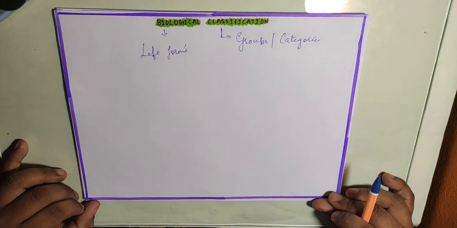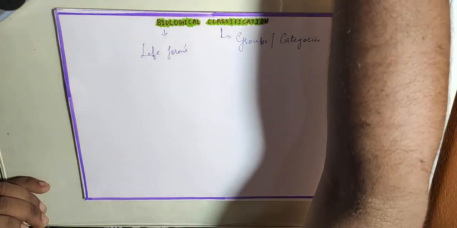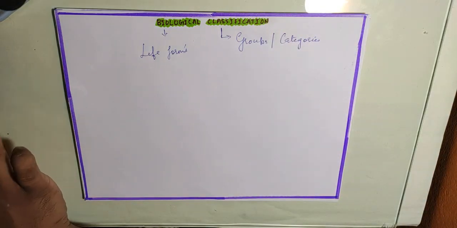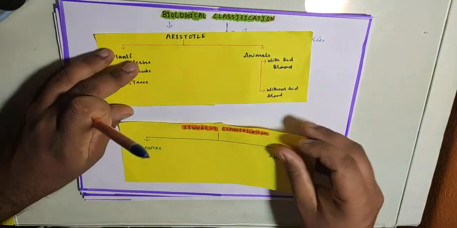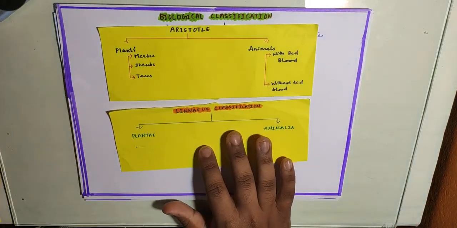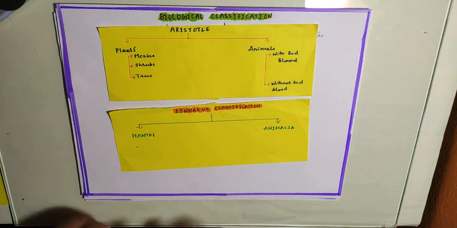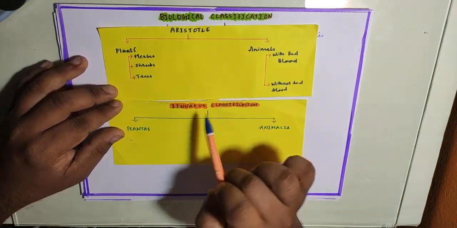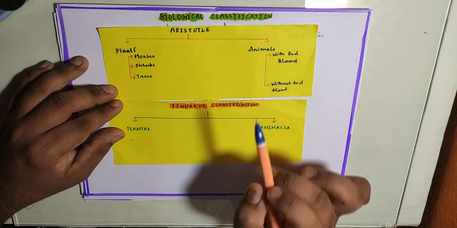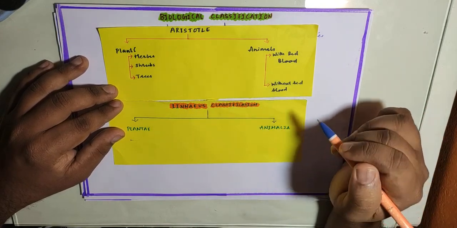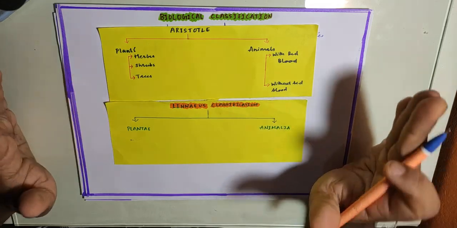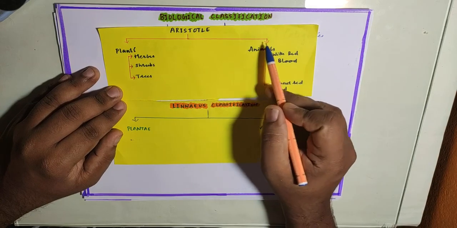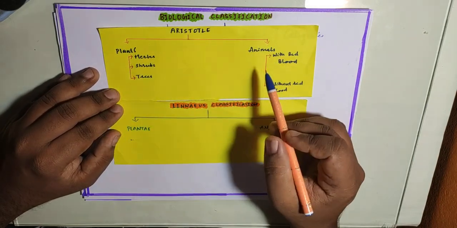Now, after understanding the meaning of classification, let us understand the two basic systems of classification, that is Aristotle's system of classification and Linnaeus system of classification. In these two classifications, we can see that whatever living organisms there are on planet Earth were divided into only two kingdoms, either kingdom Plantae or kingdom Animalia, that is plants and animals.